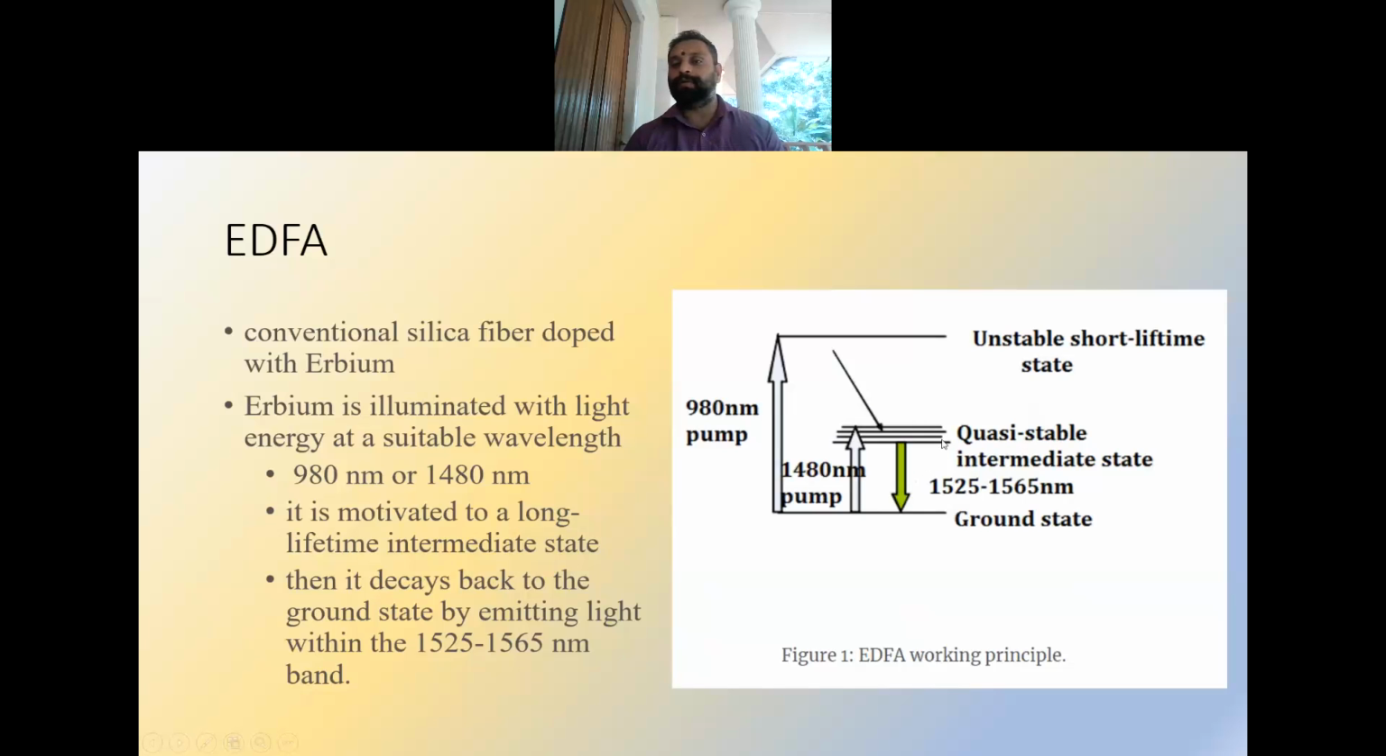So usually from there it will go to the ground state by emitting energy in the range of 1525 to 1565 nanometer. Or if we are pumping using 1480 nanometer, it will be directly jumping to the quasi-stable state, and from there it will decay to the ground state by emitting the 1525 to 1565 nanometer wavelength light. This is the basic working of an EDFA.